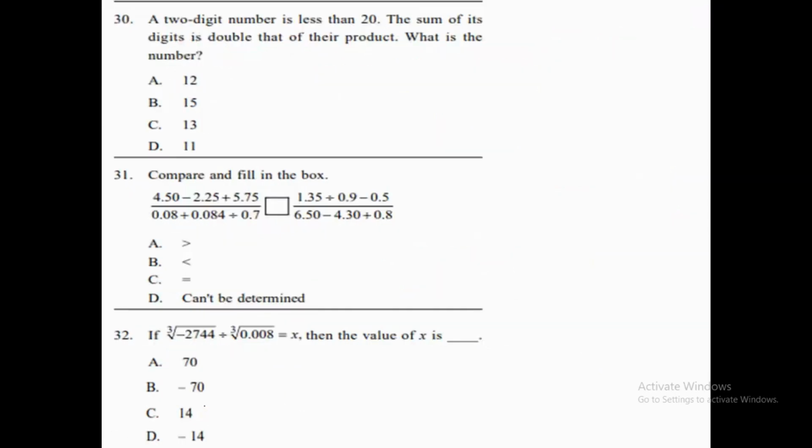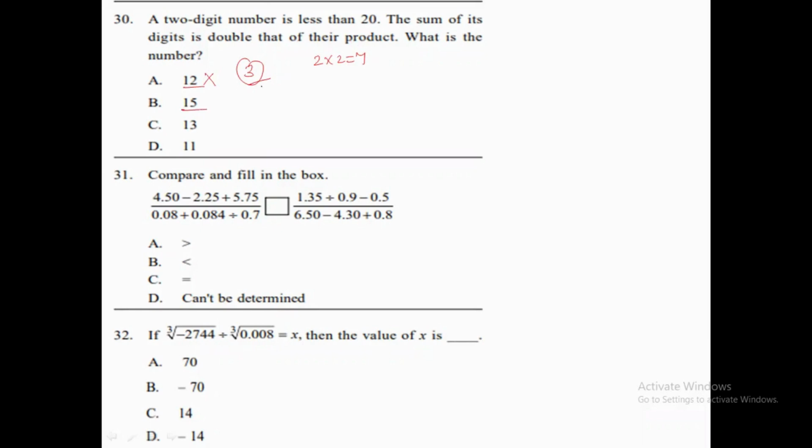Now, the next question is saying a 2-digit number is given, which is less than 20. The sum of its digits is double that of their product. We need to find the number from the given options. We are going to take 12. 12 is less than 20, yes, but the sum of its digits, 1 plus 2, is 3. Their product is 1 multiplied by 2, that is 2, and double of 2 is 4. So is 3 double of 4? No. So 12 cannot be our correct answer.